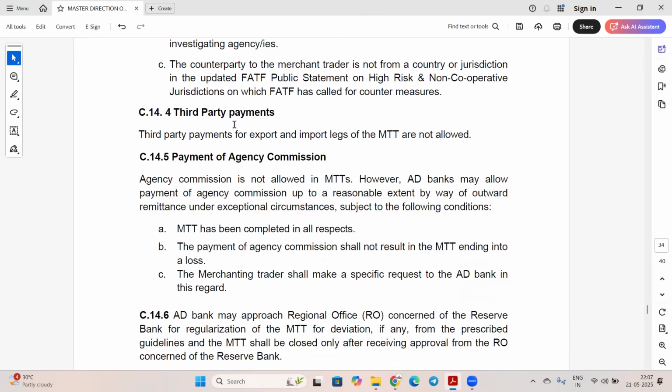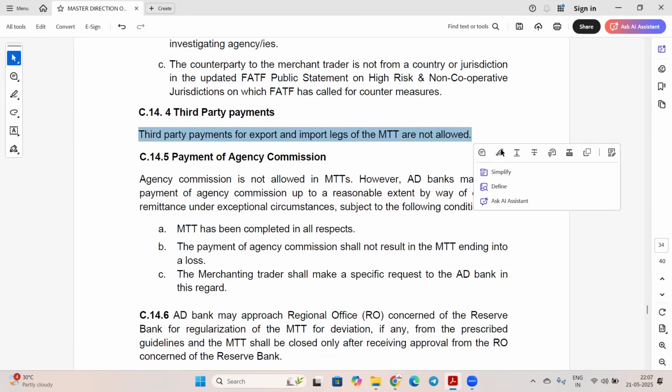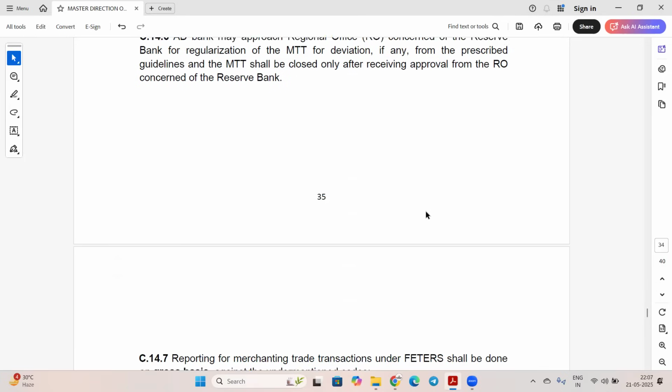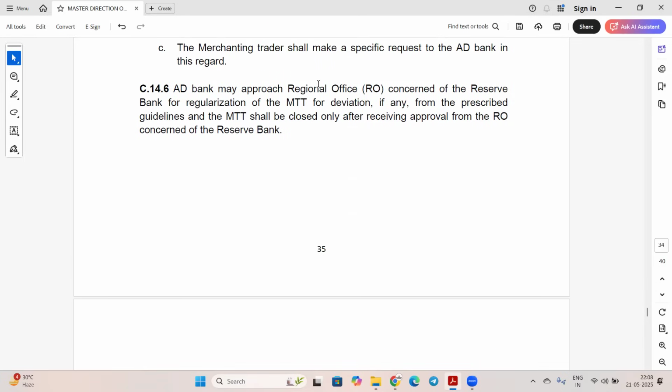Third party payment. Again, third party payment we have discussed. So third party payment for export and import leg are not allowed. In this, it is not allowed because there are high chances of money laundering in MTT. Okay, payment of agency commission. Agency commission is not allowed in MTT. However, AD bank may allow payment of agency commission up to a reasonable extent by way of outward remittance under exceptional circumstance. So AD Bank may approach regional office concerned of Reserve Bank for regularization of MTT for deviation.